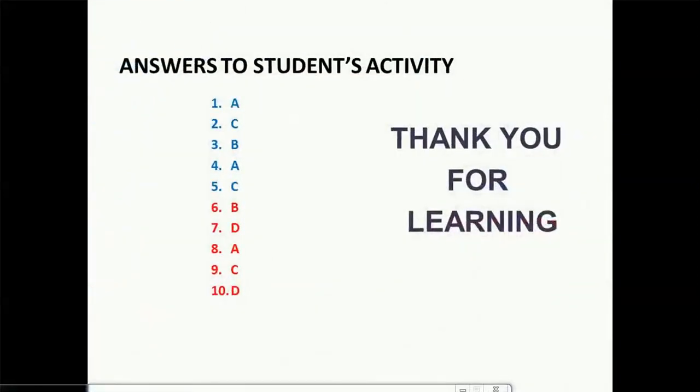Yeah, and here are the answers to the students' activity. It's time for you to mark yourself. Our goal here is 100%. You should be able to answer all of this and get everything.